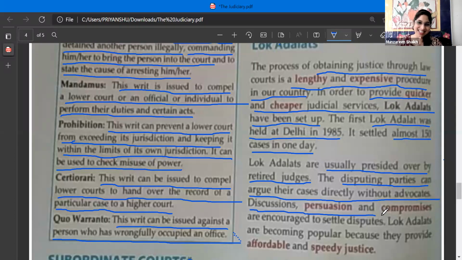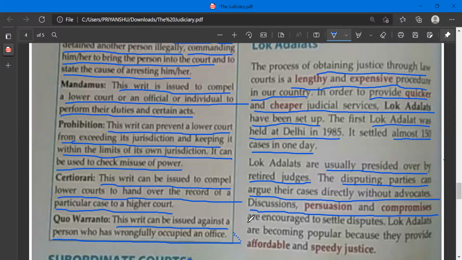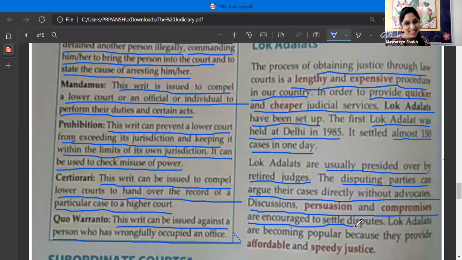Enjoying? Yes, ma'am, enjoying. Okay. So this is Lok Adalat. Lok Adalats are becoming popular because they provide affordable and speedy justice. Everybody will prefer it.